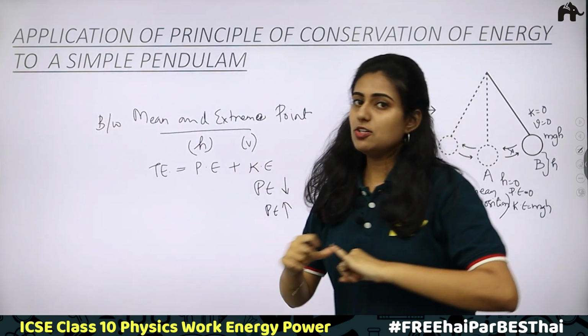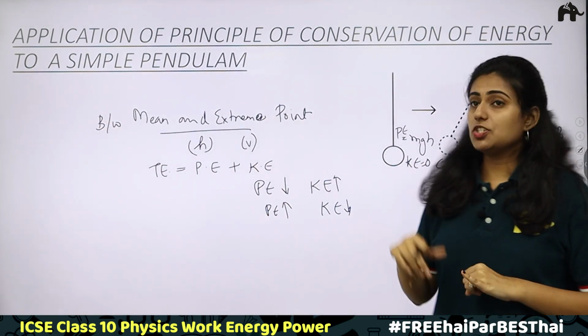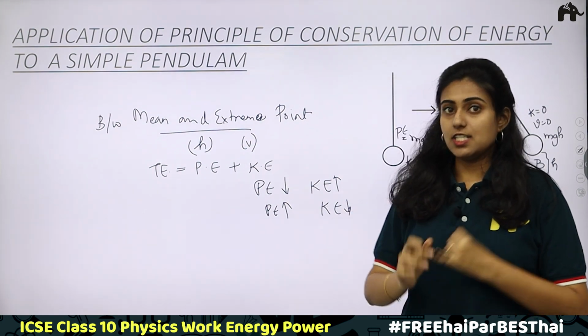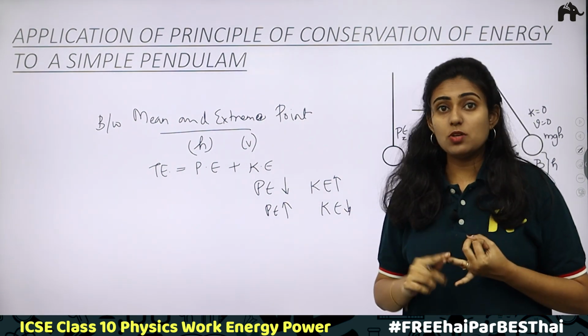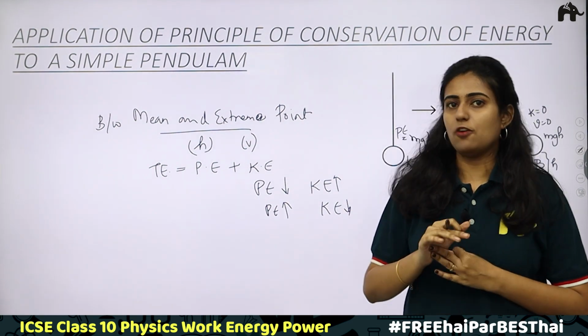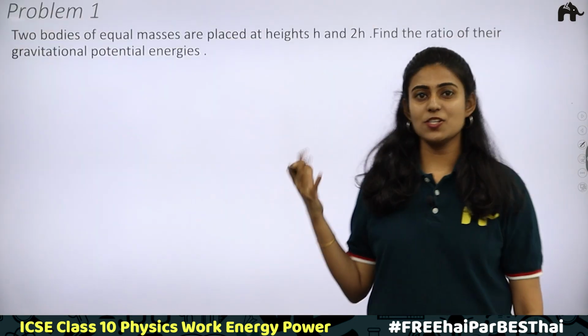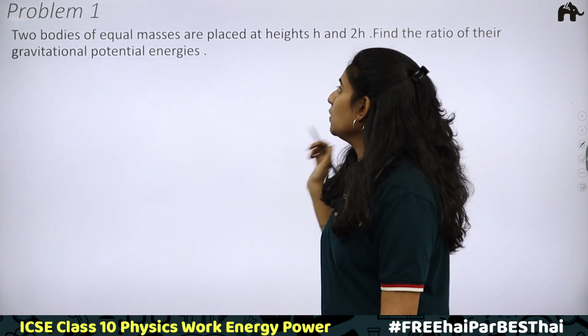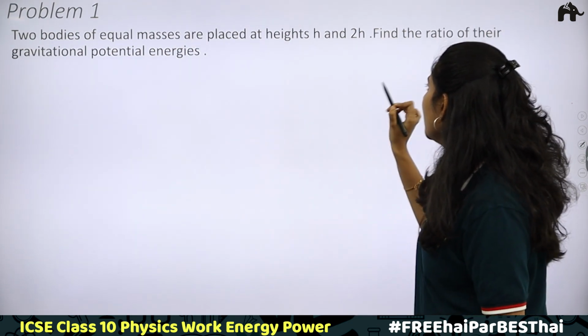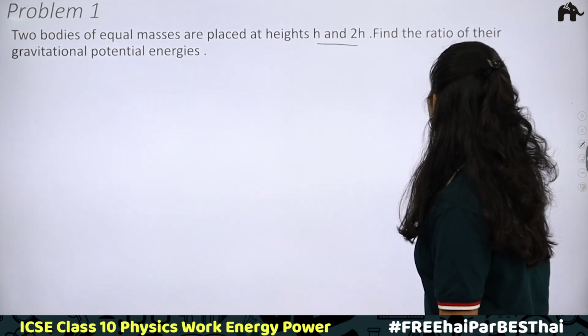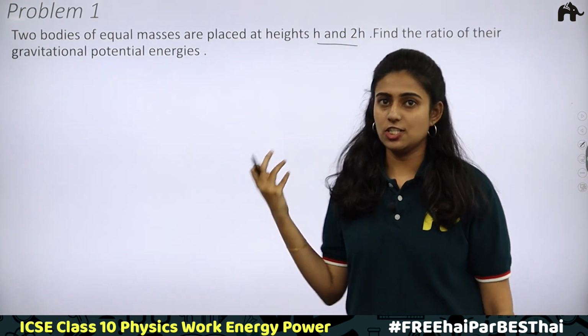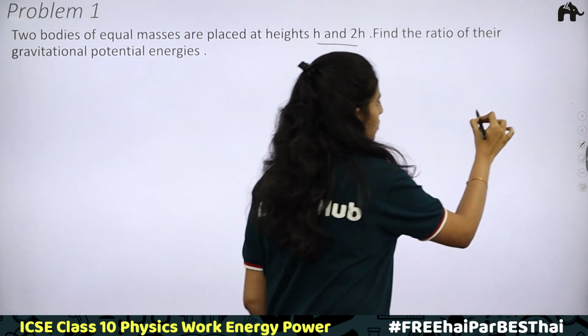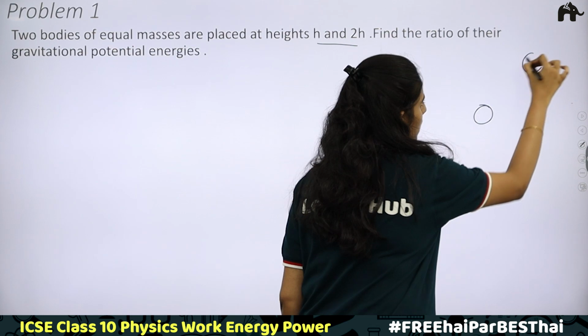We have discussed about simple pendulum, that is application of principle of conservation of energy in case of simple pendulum, a ball which is thrown upwards and a freely falling ball. Clear? Let us solve more problems. Here we have the first problem. Two bodies of equal masses are placed at heights h and 2h. Find the ratio of their gravitational potential energies. Here we have two bodies which are of equal masses.